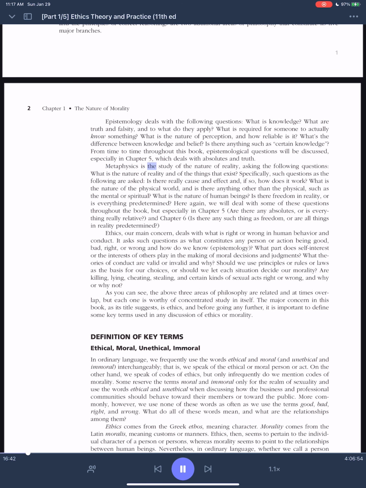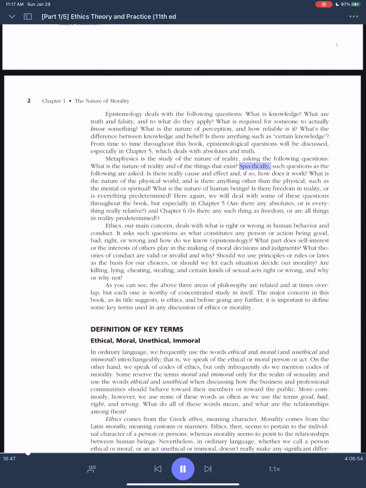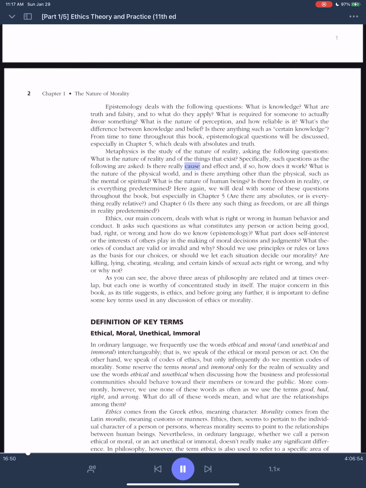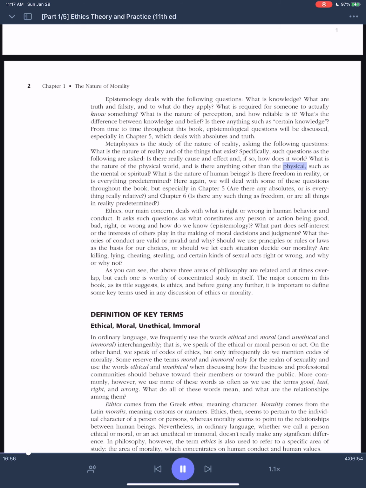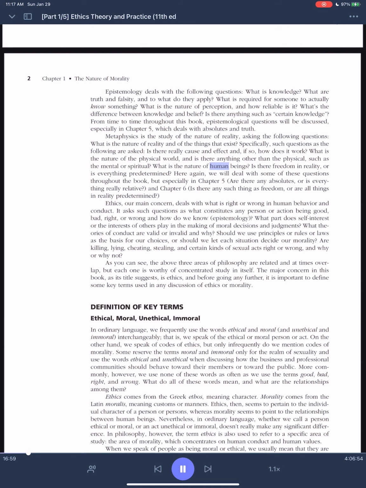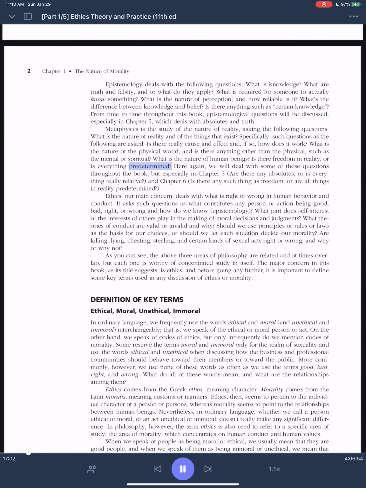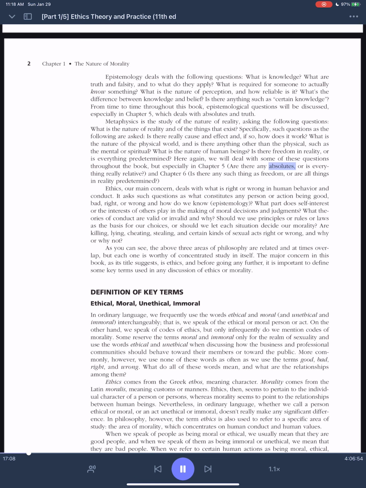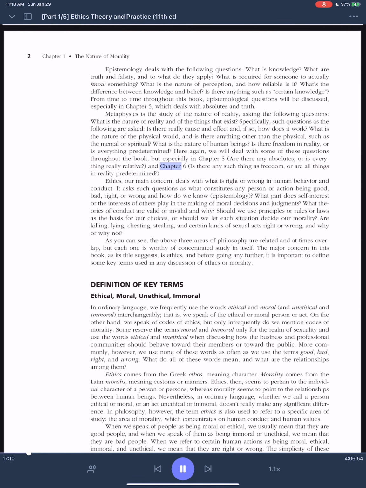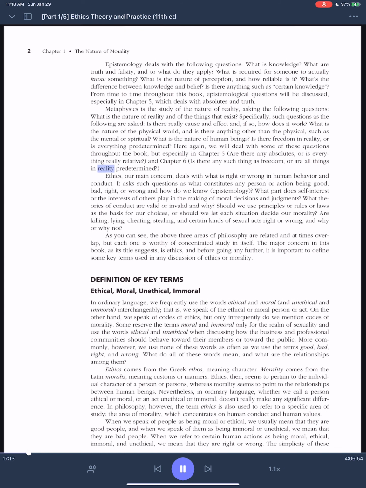Metaphysics is the study of the nature of reality, asking the following questions: What is the nature of reality and of the things that exist? Specifically, such questions as the following are asked: Is there really cause and effect, and, if so, how does it work? What is the nature of the physical world, and is there anything other than the physical, such as the mental or spiritual? What is the nature of human beings? Is there freedom in reality, or is everything predetermined? Here again, we will deal with some of these questions throughout the book, but especially in Chapter 5, are there any absolutes, or is everything really relative? And Chapter 6, is there any such thing as freedom, or are all things in reality predetermined?